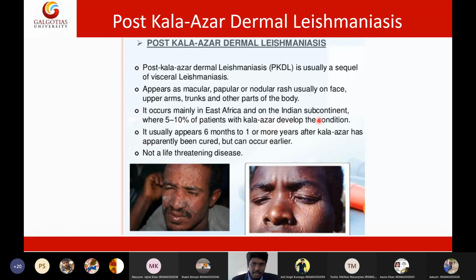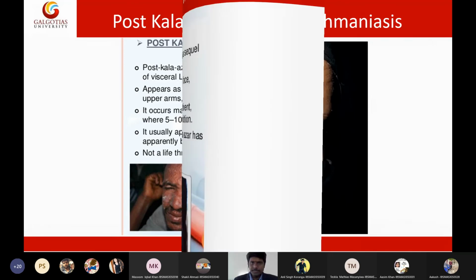This is seen in very rare patients. Up to 5 to 10% of patients will develop a secondary leishmaniasis infection after 2 years. This secondary infection is called post-Kala Azar dermal leishmaniasis, PKDL. Only in 10 to 15% of patients will we see this particular condition. This is really interesting, and it is really challenging to treat this post-Kala Azar dermal leishmaniasis. So this is all about post-Kala Azar dermal leishmaniasis.